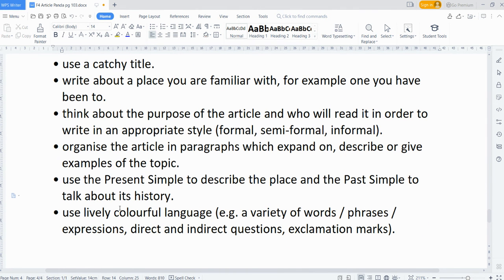Use lively, colorful language, for example, a variety of words, phrases, expressions. You use direct and indirect questions. You use exclamation marks: how breathtaking the place is, instead of saying the place is breathtaking. You see how beautiful the place is, with an exclamation mark to make the reader more interested in your reading, so that your article has feelings in it.